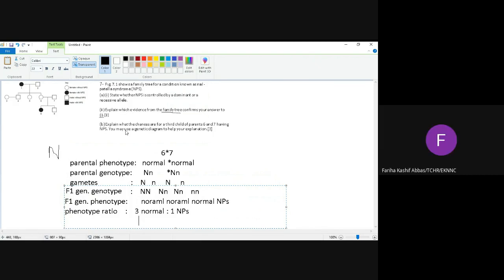Okay, 1/4. That means 25%. Can we say that? Yes. 1 over 4 chances of having NPS.